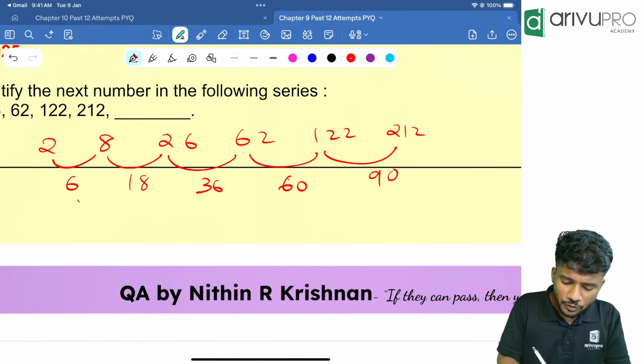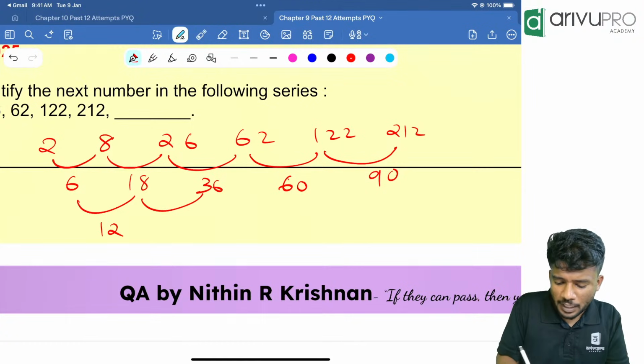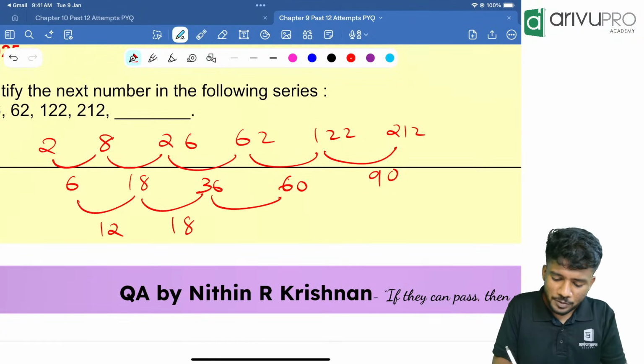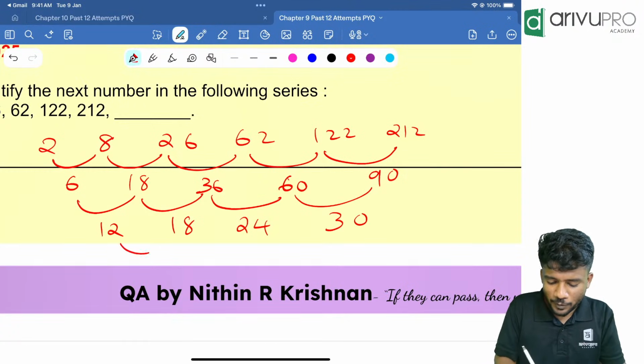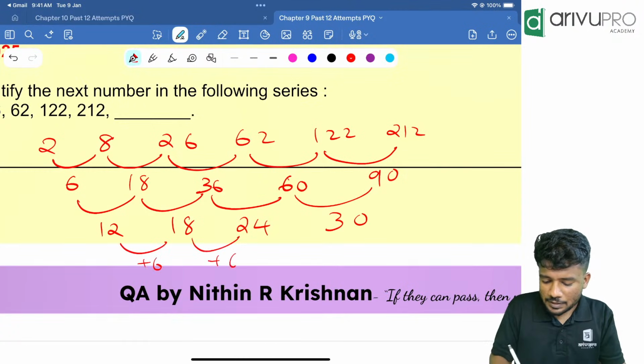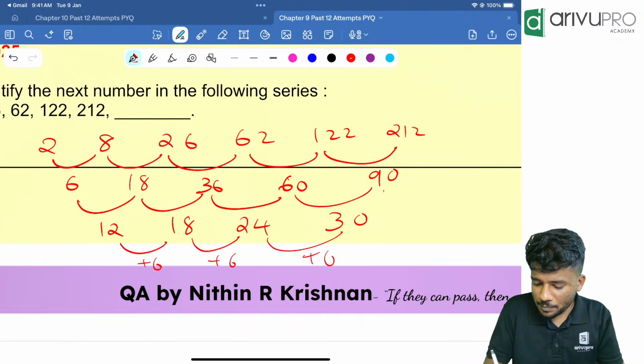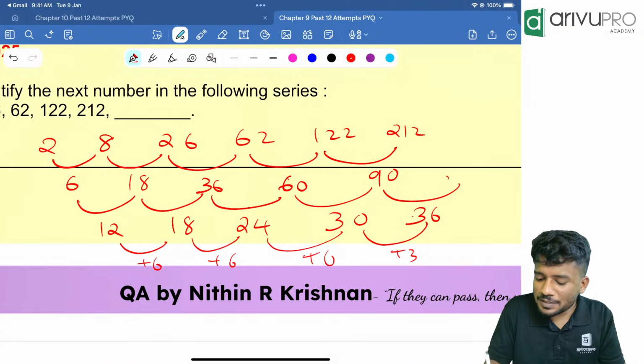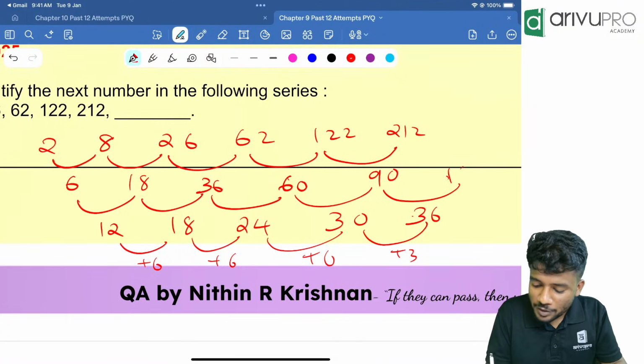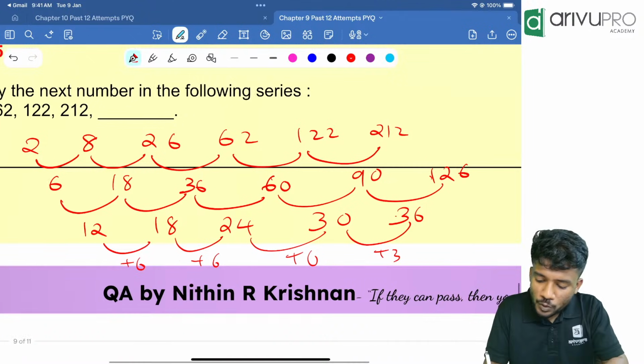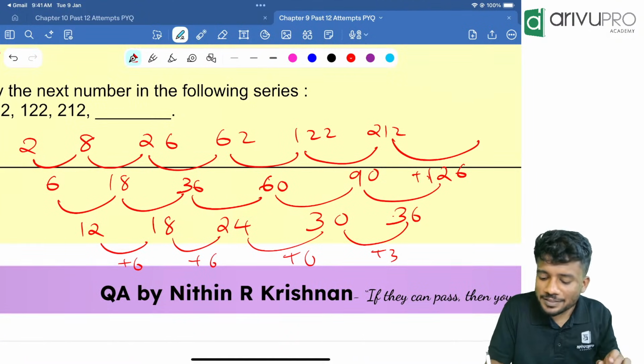Now if you ask me how much is the common difference? 12. How much is it? 18. How much is it? 24. How much is it? 30. That means it is following plus 6, plus 6, plus 6. Next number should be plus 6. That is 36. So 90 plus 36 will be how much? 126. So 212 plus 126 is how much?